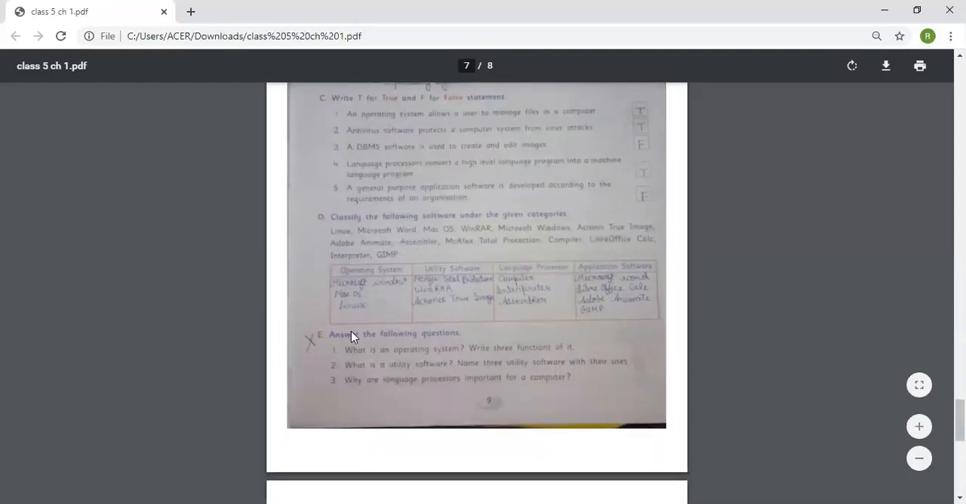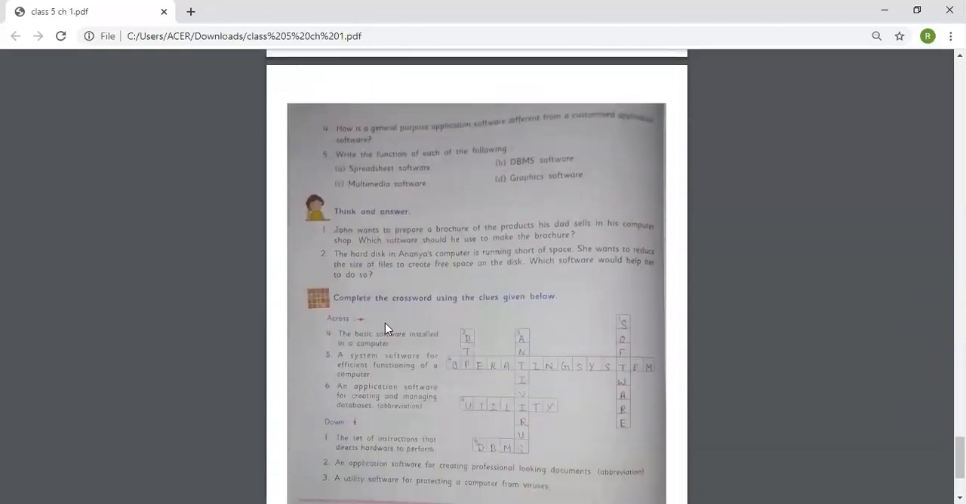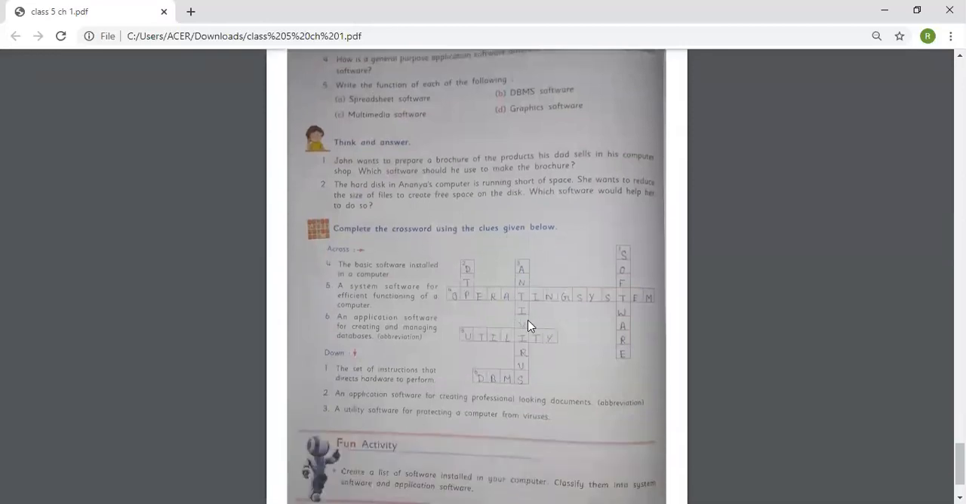Next is answer the following questions. Girls, you don't have to note down these questions. I will send a separate PDF for it. Coming to complete the crossword using the clues given below. You have to do it yourself.